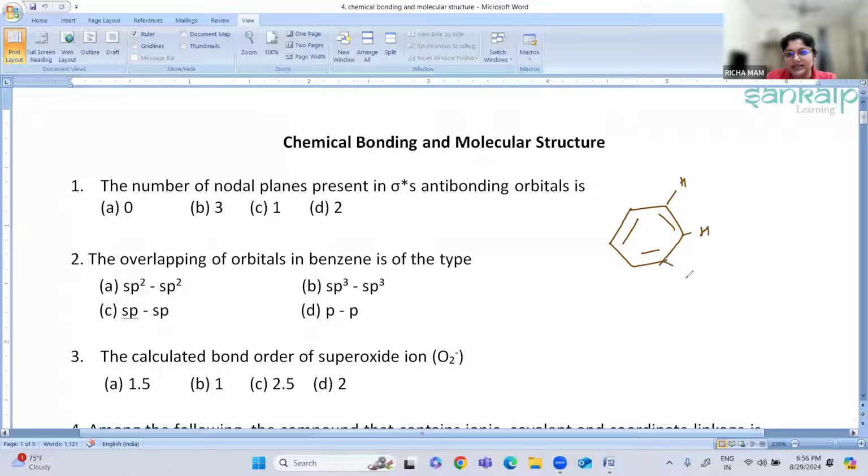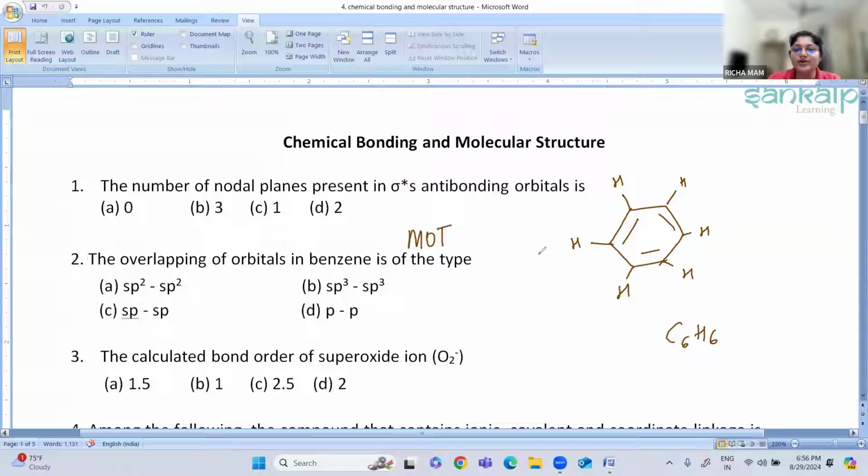So C6H6. This is the benzene. So what is the type of overlapping that takes place? That is C6H6. So when you see this, this is also from the concept MOT, that is molecular orbital theory.